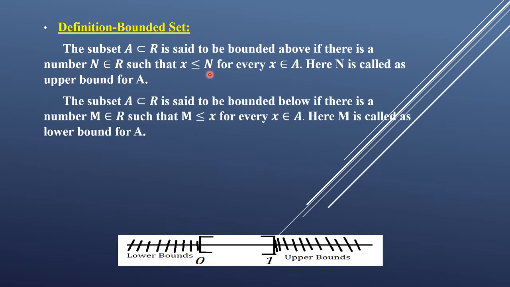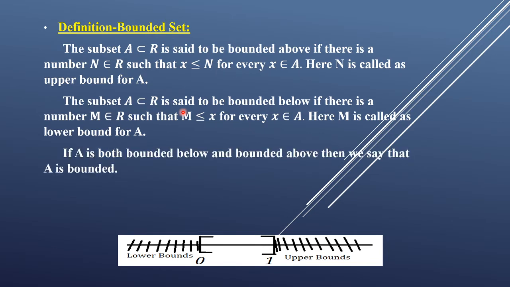Any subset A of R is said to be bounded below if every element of A is greater than or equal to a certain number. That is, there is a number m belonging to R such that for every x belonging to A, x is greater than or equal to m. Then we say that set A is bounded below, and m is called a lower bound for A. For bounded above, n is called an upper bound for A. Now, what is a bounded set?